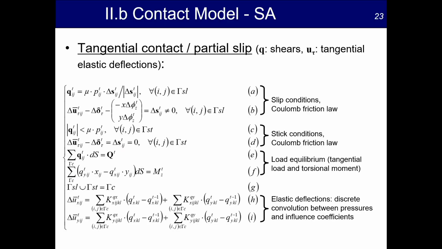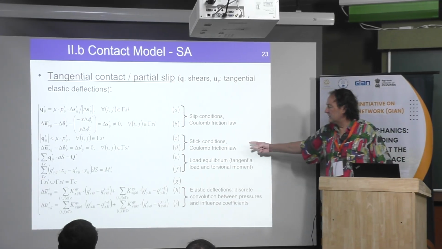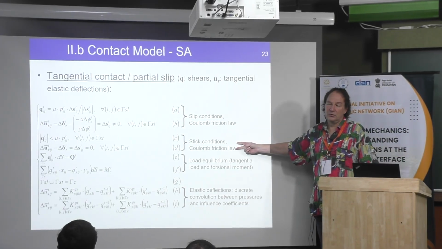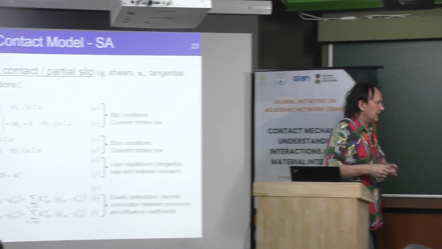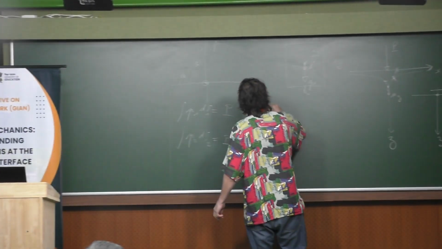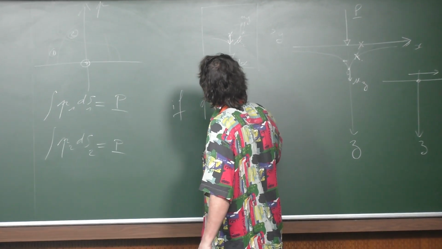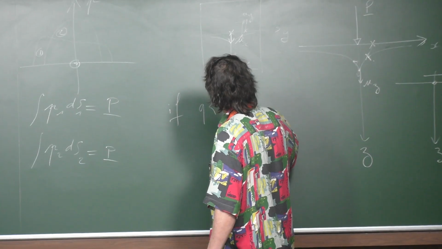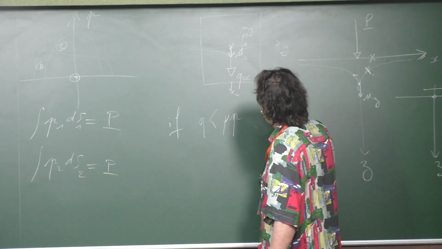Now, if we consider the shear stress, there are many more equations, and mostly we have to consider the Coulomb friction, which is always the same. If the shear stress is smaller than the friction coefficient times the contact pressure, this is sticking.